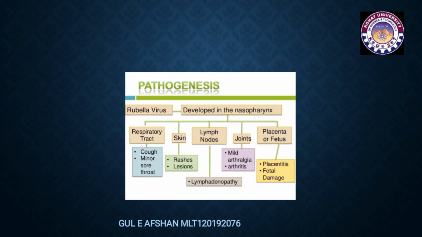These are the flowchart of pathogenesis. Rubella virus first develops in the nasopharynx, then further it affects five organs: respiratory tract, skin, lymph nodes, joints, and placenta. When it affects the respiratory tract, the symptoms are cough and minor sore throat; skin, rashes and lesions; lymph nodes, lymphadenopathy; joints, mild erythema and arthritis; placenta and fetus, placentitis, infection of placenta, fetal damage.